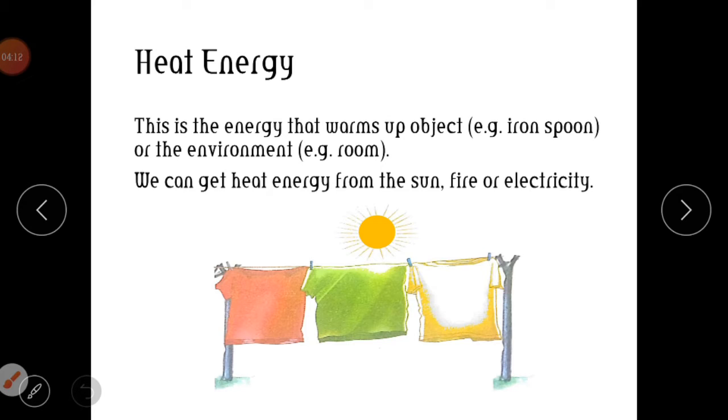Heat energy. This is the energy that warms up objects or the environment. It could be a spoon that you are heating, it could be a knife, it could be a plate, a pot, a kettle, or the environment, which includes your room, the parlor, the kitchen, the surrounding. The weather could be hot. That is heat energy, usually given by the sun or by fire or through electricity.